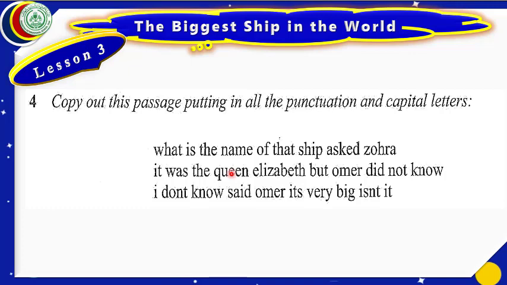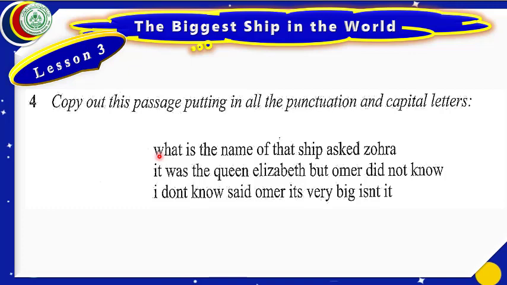First of all, if we look at the first line, we can see this W is small. You know very well the first letter of each sentence is always capital. This is a rule of thumb.